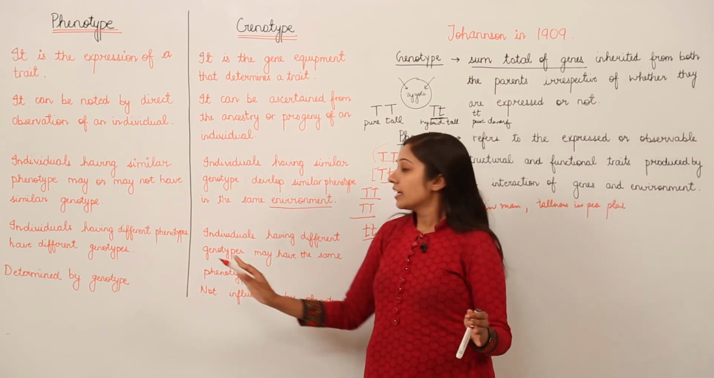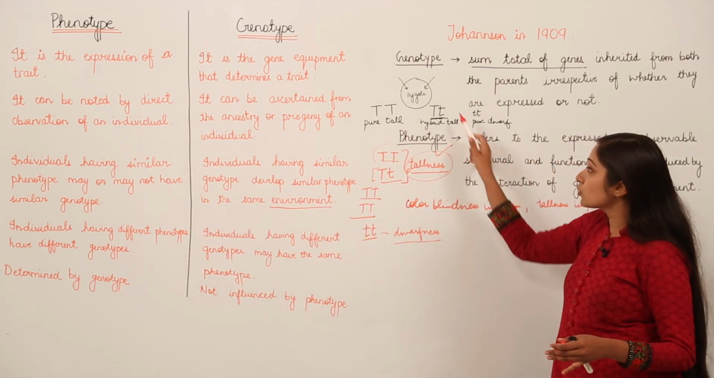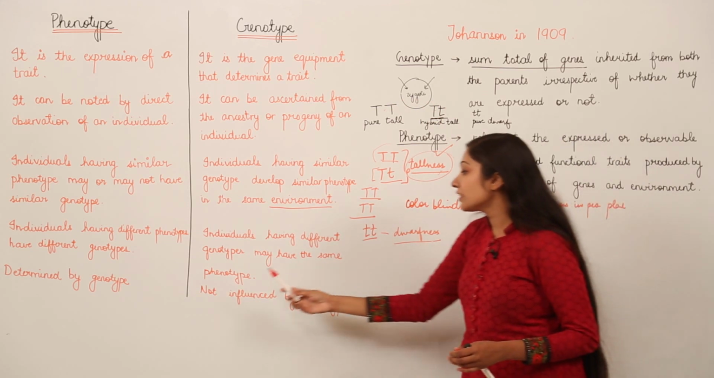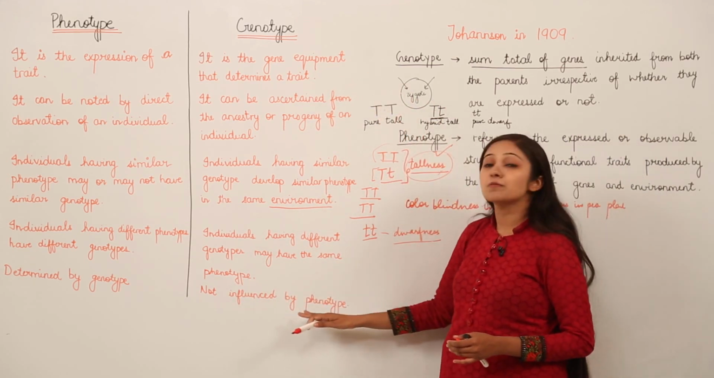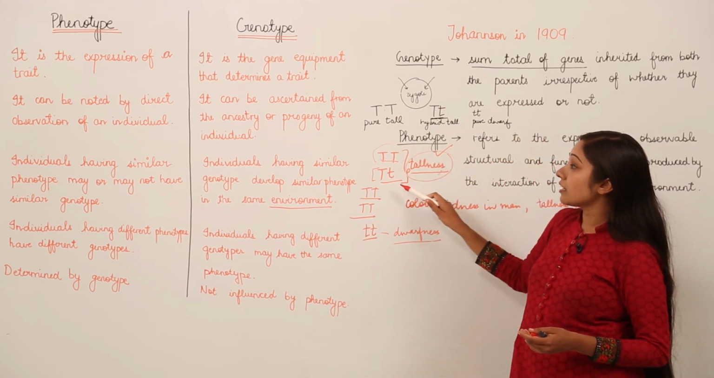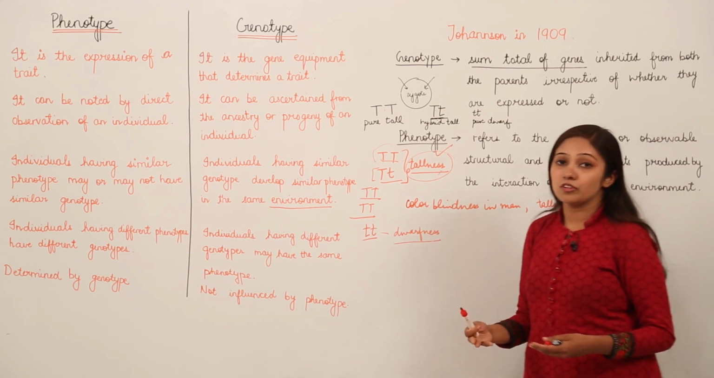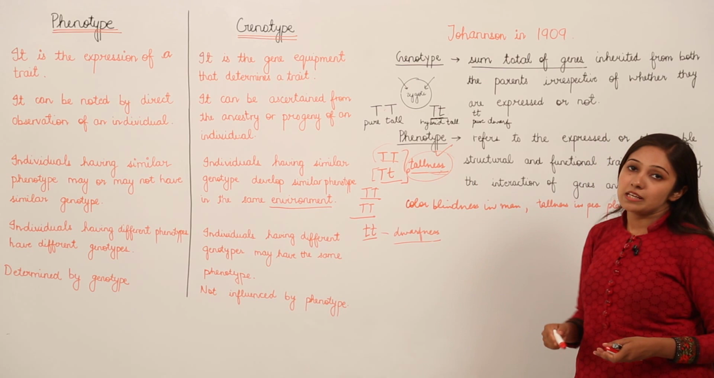Next, the last point. Phenotypic character is determined by genotype, genes, and it is not influenced by phenotype. The genotype is not influenced by phenotype, okay? So this genotype is going to determine what is going to be the phenotype of the offspring, but genotype is not influenced by the phenotype of the organism.